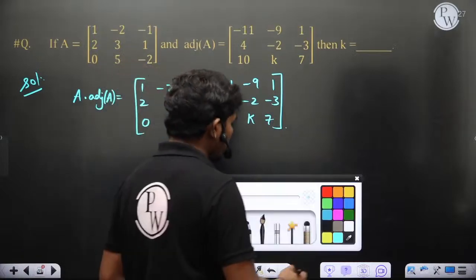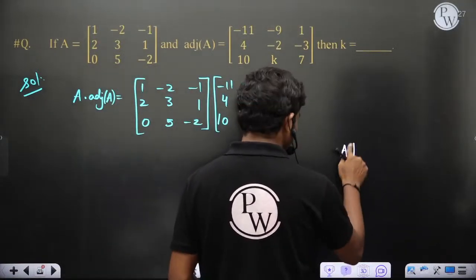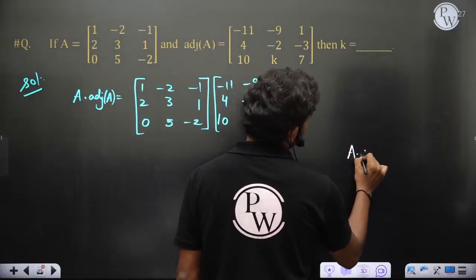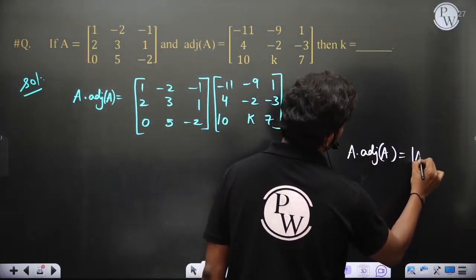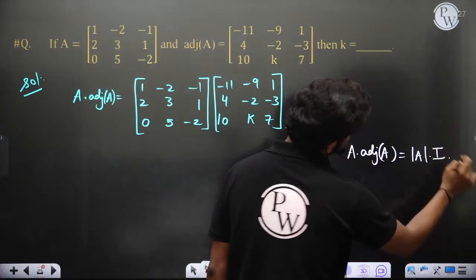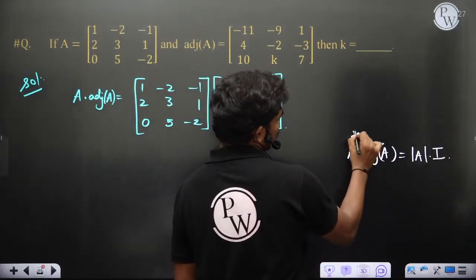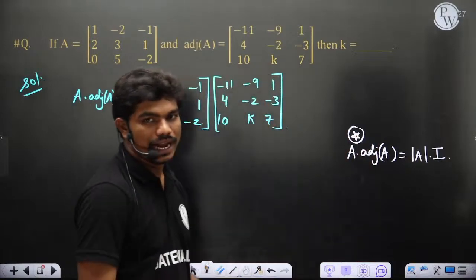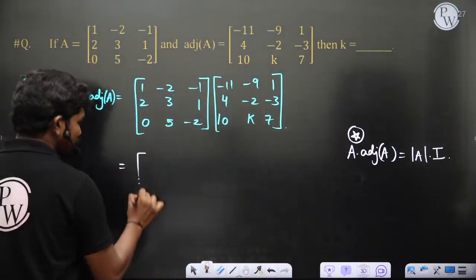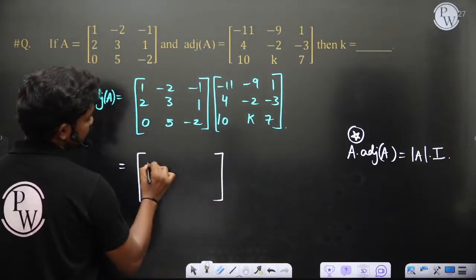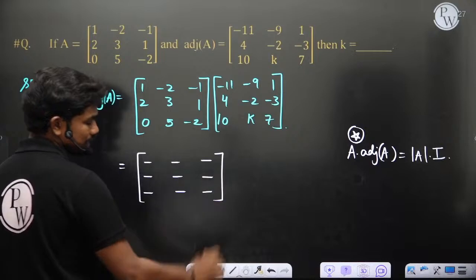First of all, we all know that A into adjoint A will give me det A into the identity matrix, correct? I have shown you how this comes up in the last class. So A into adjoint A equals det A into I. Now if you multiply A with adjoint A, you will get a matrix of size 3 by 3.